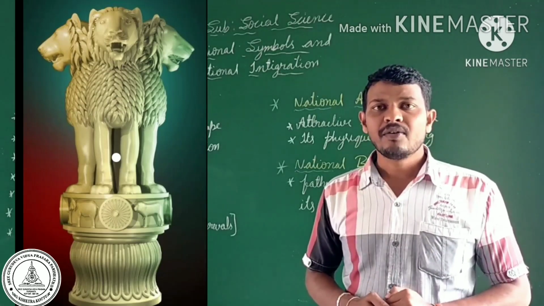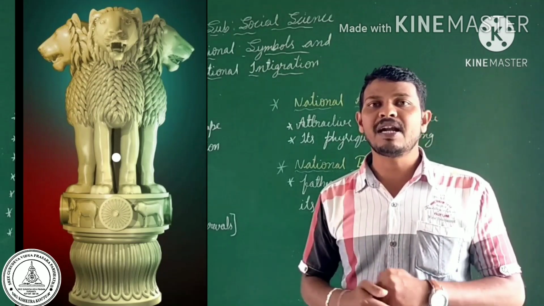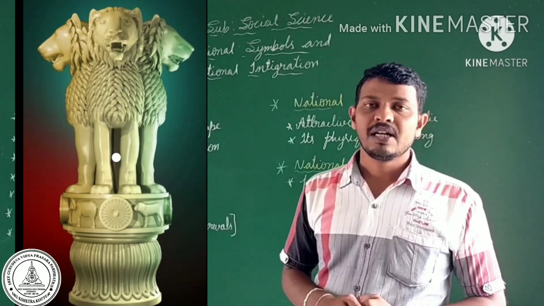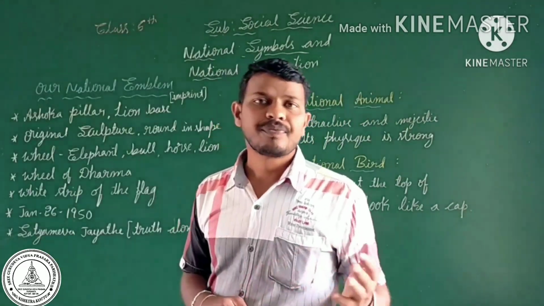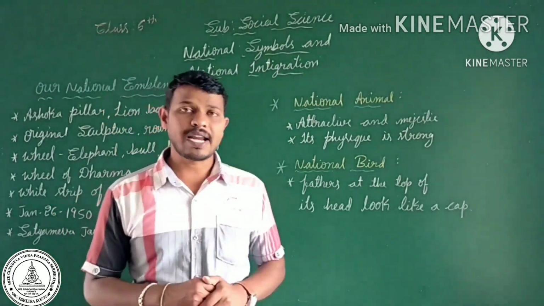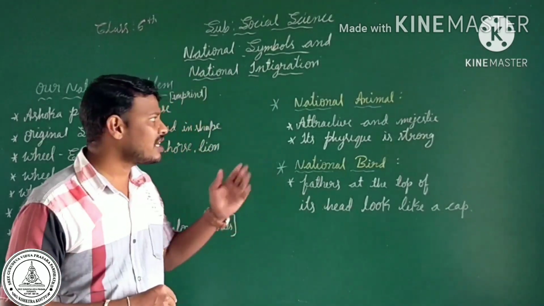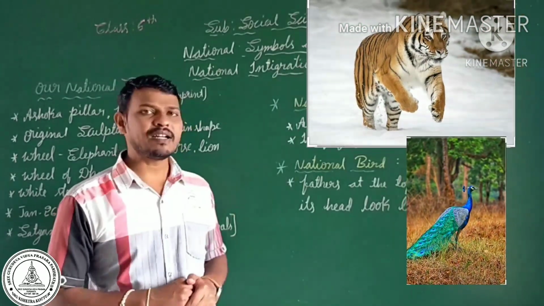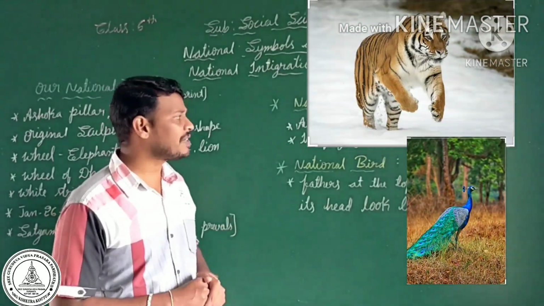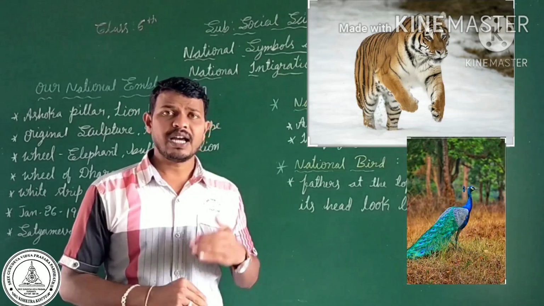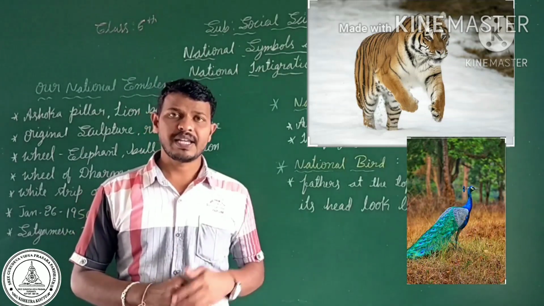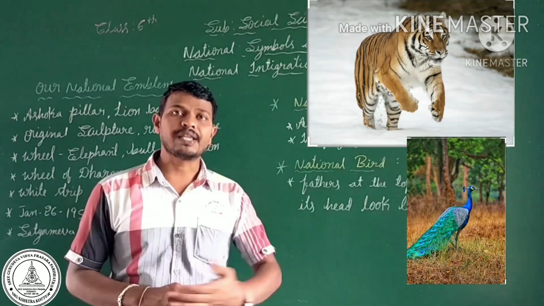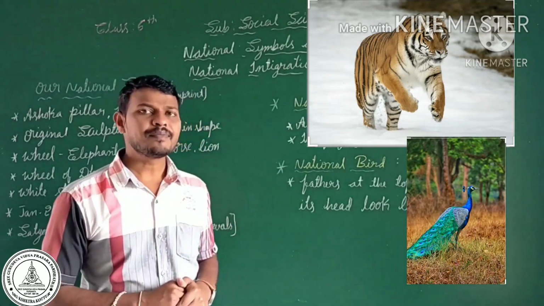Like that, we adopted the national animal and national bird also. So what is our national animal and national bird? The national animal is the tiger. The national bird is the peacock. This national animal looks majestic and attractive, and its physique is very strong. I think you have seen a tiger on the National Geographic or Discovery channel and understand the strength of the tiger. So we adopted the tiger.